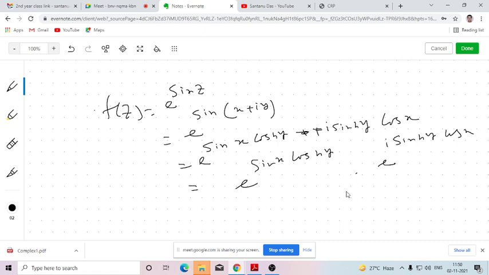These sorts of complex functions we can't show directly. In other manners there is a method, but I don't know whether you will be able to understand this method. I didn't discuss this. Okay, so let me write down these two functions. One is log z, another is e to the power sin z. I'll check these two and I'll discuss them in the next class.